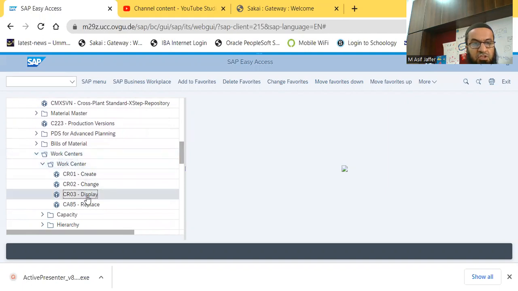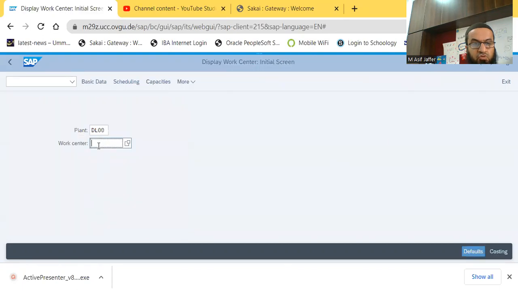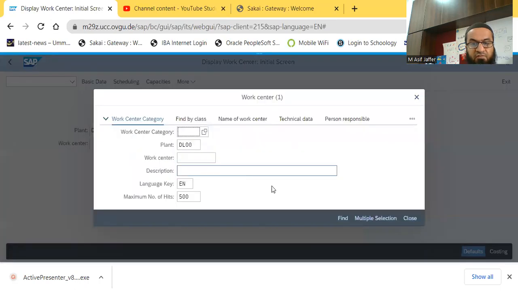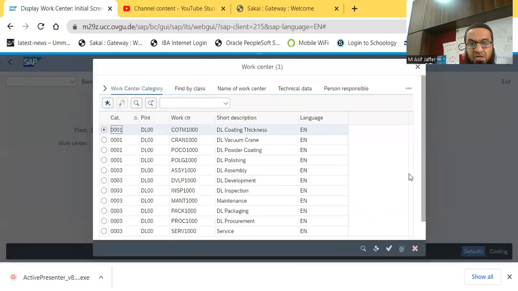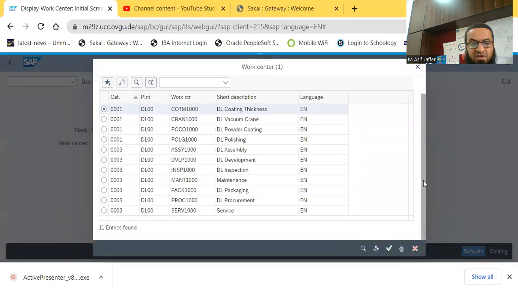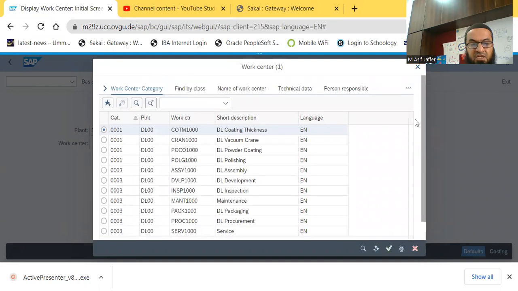center, which is CR03. So you could have typed the code directly. So the plant is DL00, and we are looking for some of the work centers. If I don't have the code of the work center, I will just find it by using the search key. And I have a total of 11 different work centers defined in plant DL00. And I want to see the data for the assembly work center. So I just select it,